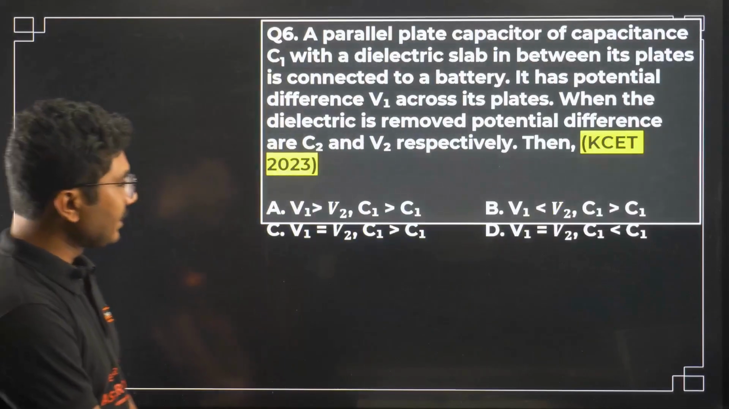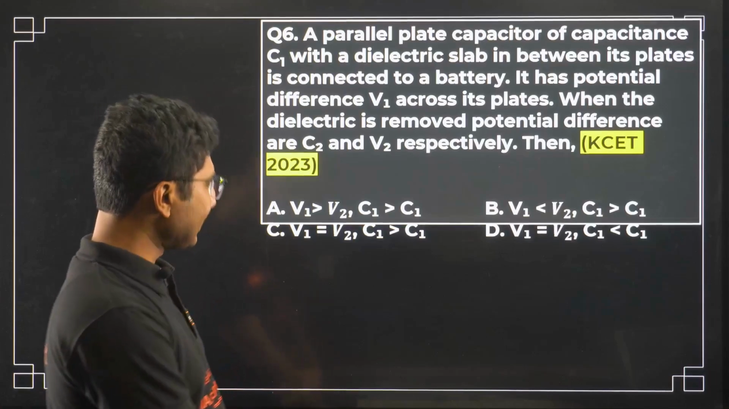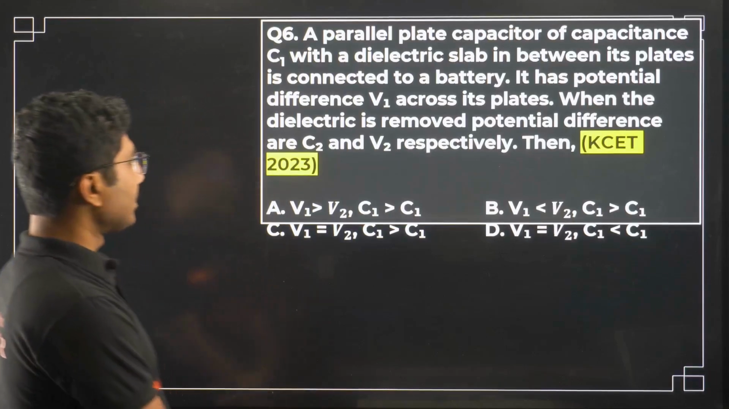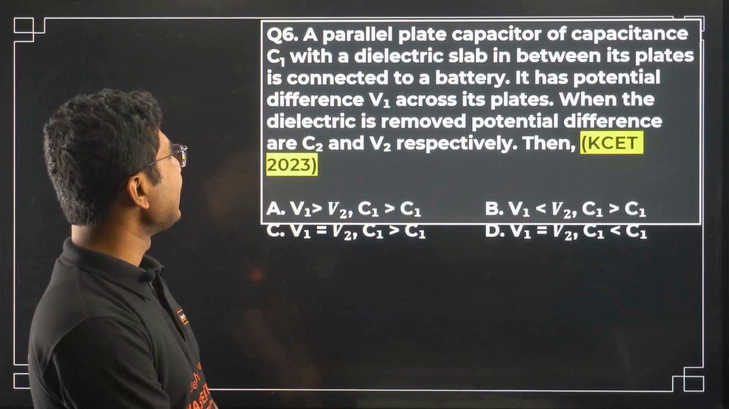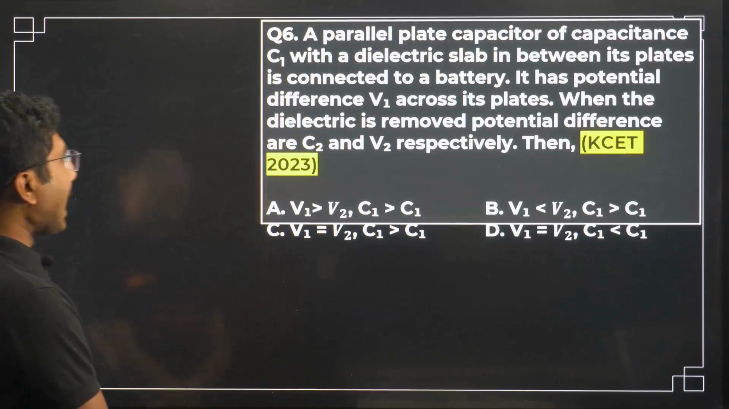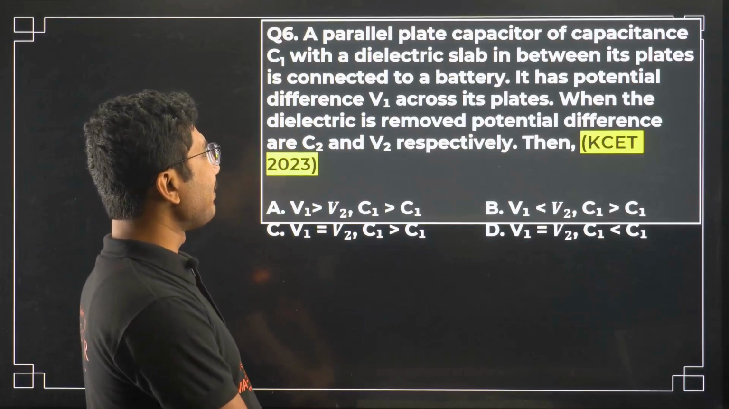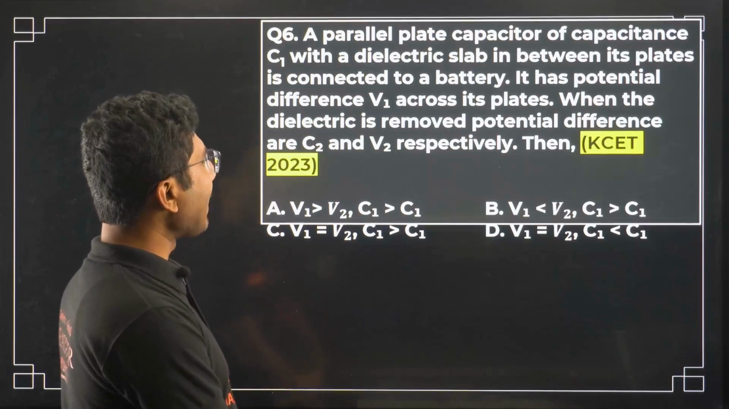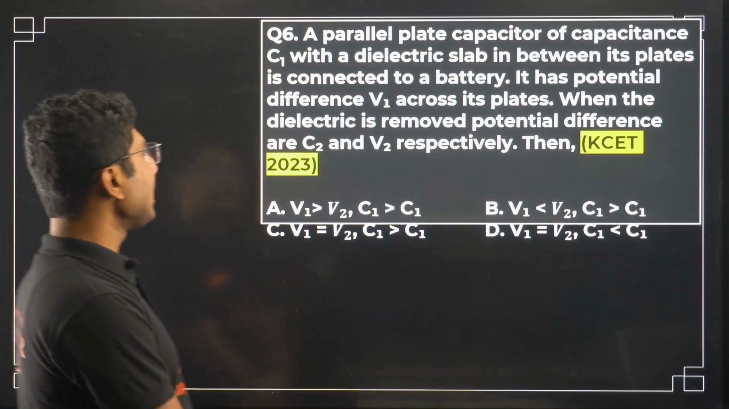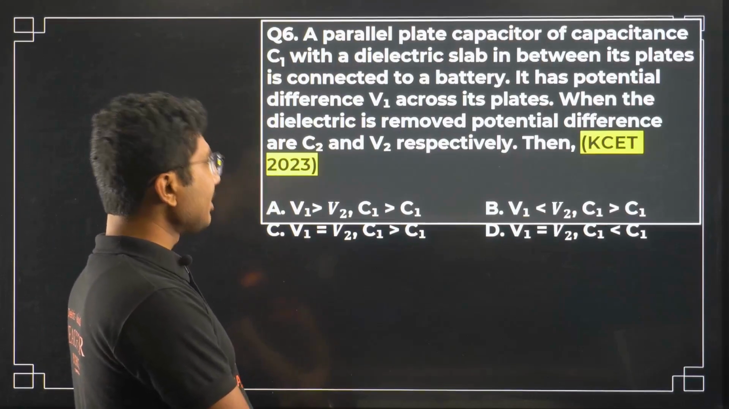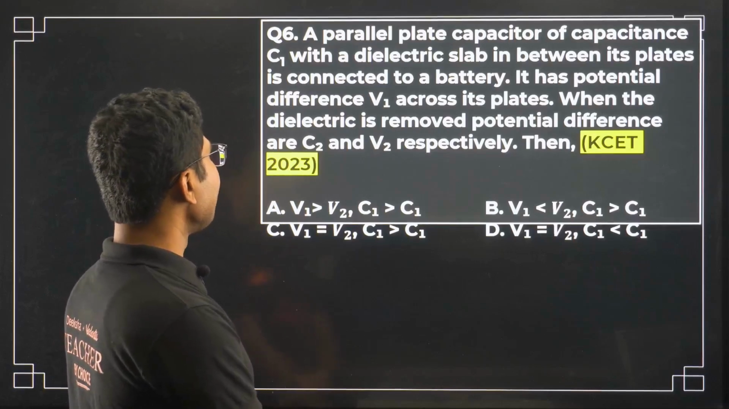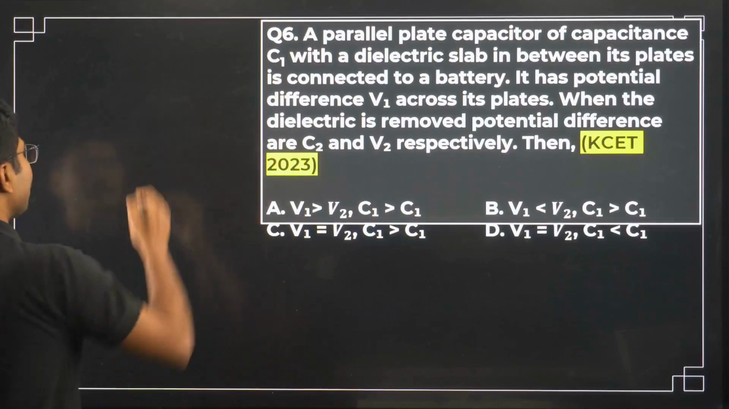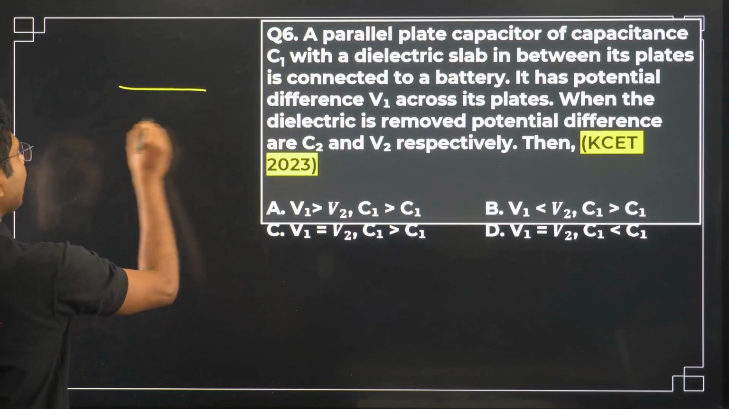Now next question, this is from KCET 2026, slightly formatting error, sorry for that. A parallel plate capacitor of capacitance C1 with a dielectric slab between its plates is connected to a battery. It has potential difference V1 across its plates. When the dielectric is removed, the capacitance and potential difference are C2 and V2. So this question I have done in my live class.